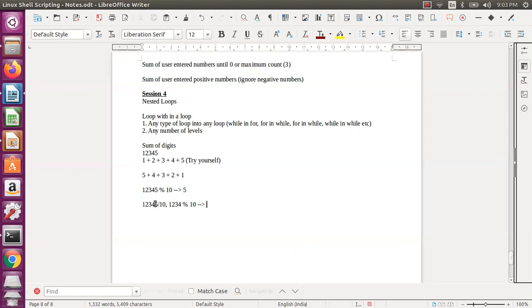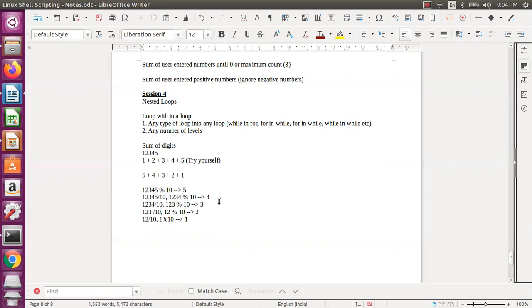If I say divided by 10, it will become 1234. If I take the modulus of this, I'll get the 4. Now if I want to get 3, I do the same thing: 1234 divided by 10, which gives 123, and I take the modulus, so it will be 3. The same will repeat. 123 divided by 10 gives 12, and 12 modulus 10 gives these two. The same will repeat: 12 divided by 10 gives 1, and 1 modulus 10 is 1, right? That's how you will be getting 5 4 3 2 1.